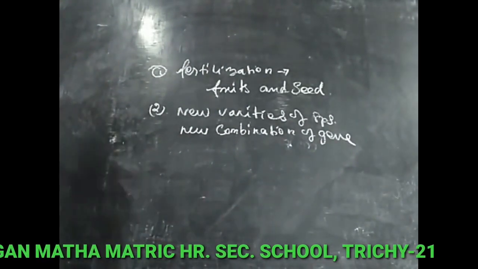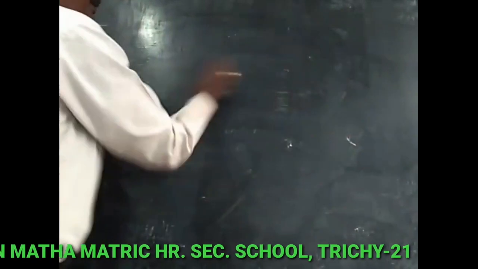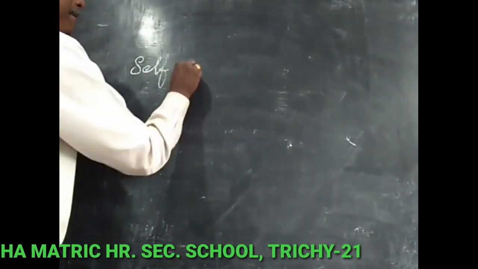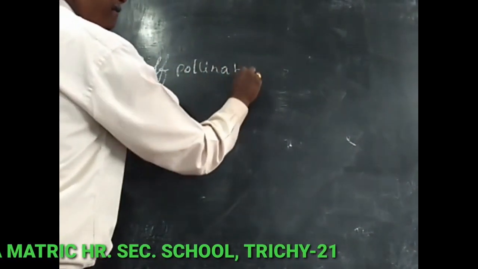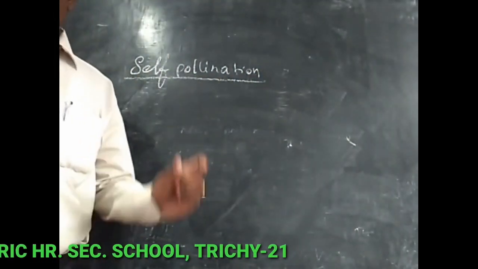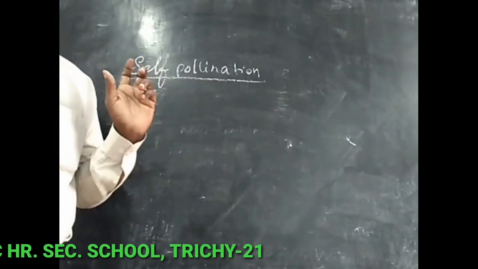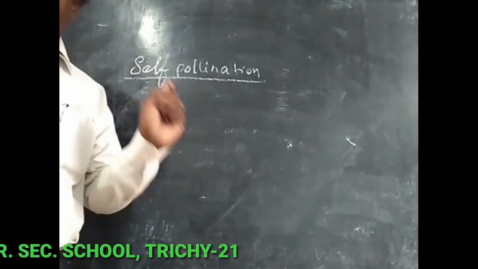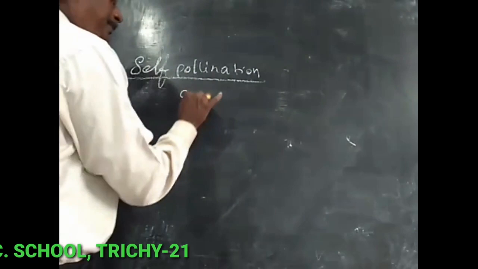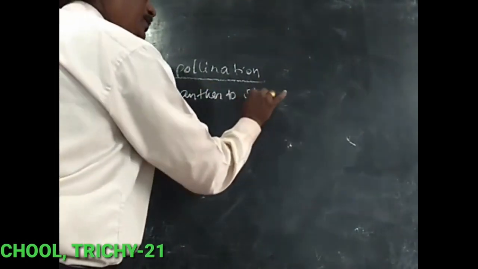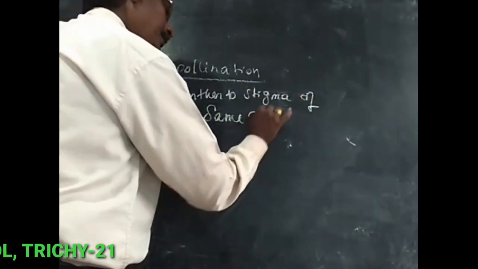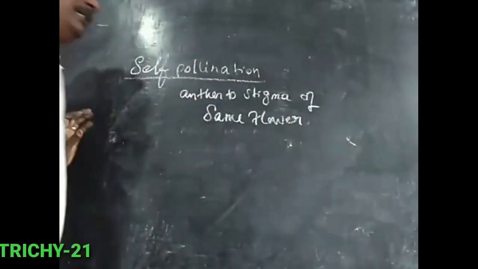The first heading is self-pollination. Self-pollination is known as autogamy. It is the transfer of pollen grain from anther to stigma of the same plant. So it is called self-pollination.